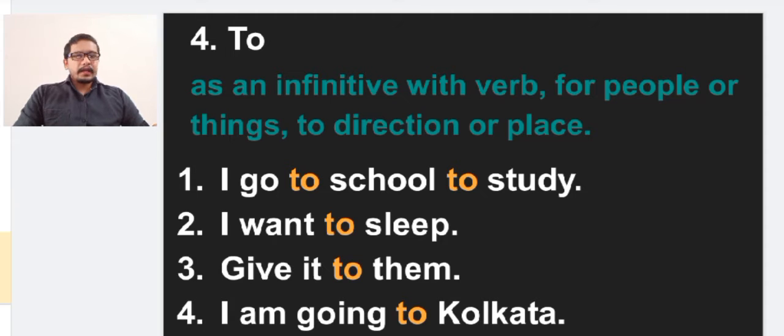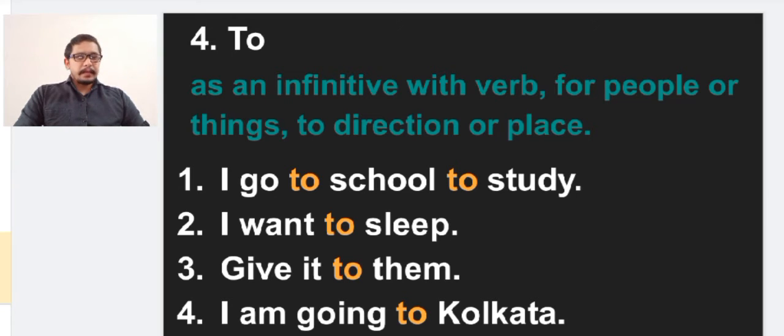Examples: I go to school to study. In this sentence, the preposition to is used, and that same preposition is used in different ways. "I go to school" just tells the direction, to school. "To study": study is the verb here. So in "to study", the verb has a special meaning.